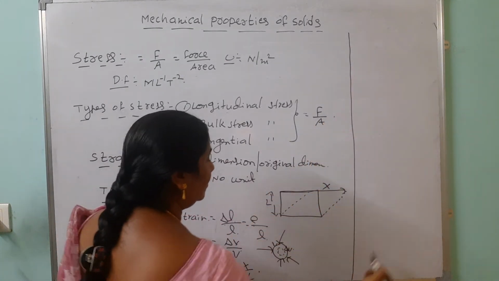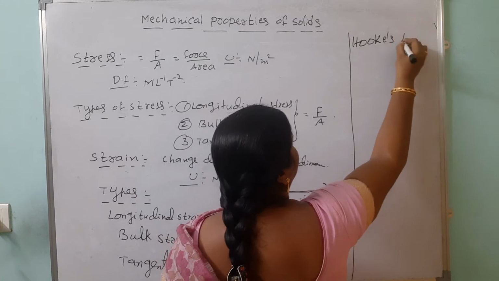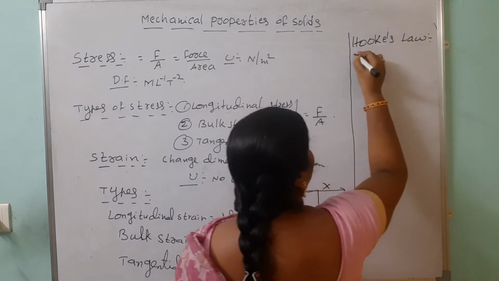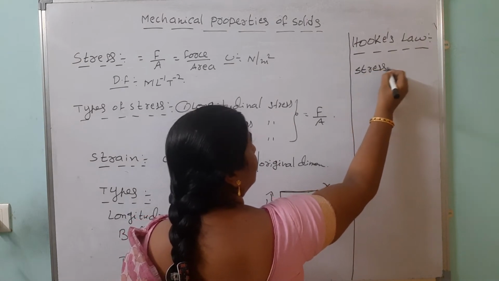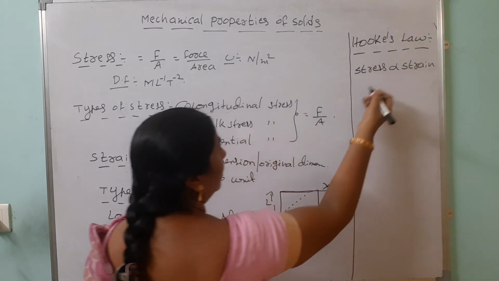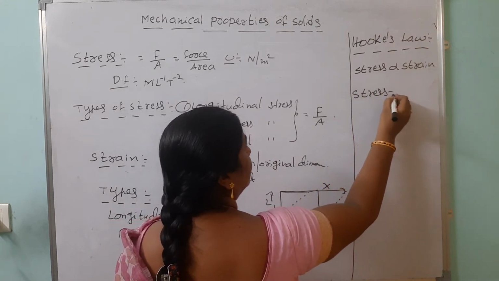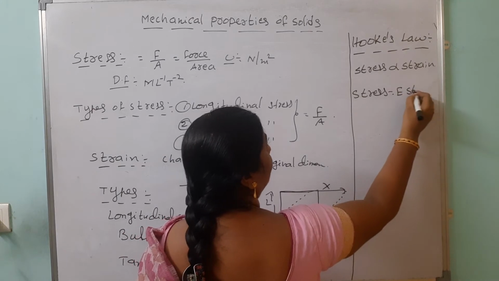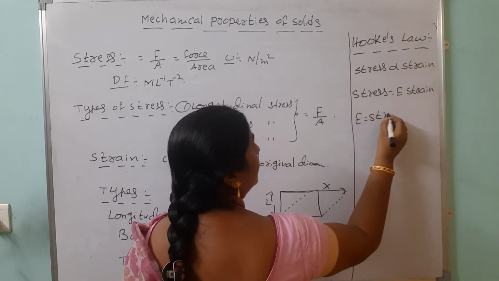Now Hooke's law. Within the elastic limit, stress is directly proportional to strain. When you remove the proportionality, you get stress equals E into strain. Then E equals stress by strain.